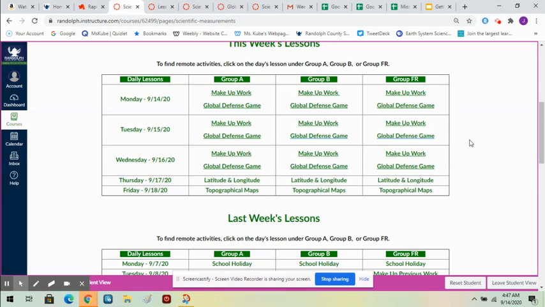Also, if you have on your list that you can retake the scientific measurements test to get a better score, please take advantage of that. But just know that I'm not going to let you retake the test until you've made up the rest of your work. So make up that work so that you can retake that test. Okay, so I think that's about it.